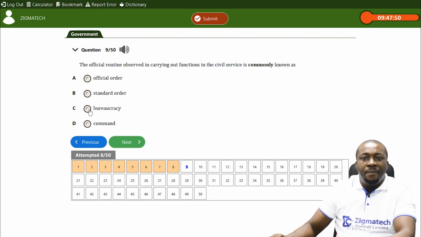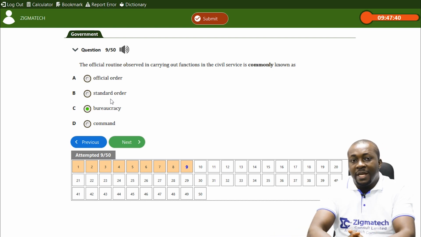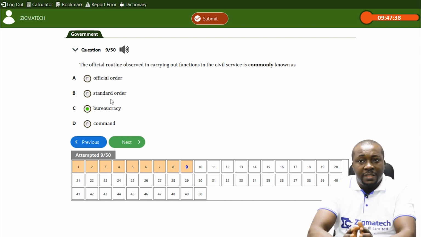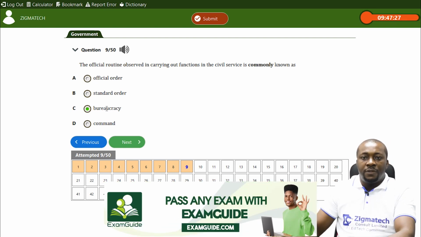Rather, it's what we call bureaucracy. Bureaucracy is that official routine or those formal rules that must be observed in carrying out things in a public service or in the civil service. And remember, you are taught that this is one of the problems, because they strictly follow these rules in carrying out activities. So C is the answer.